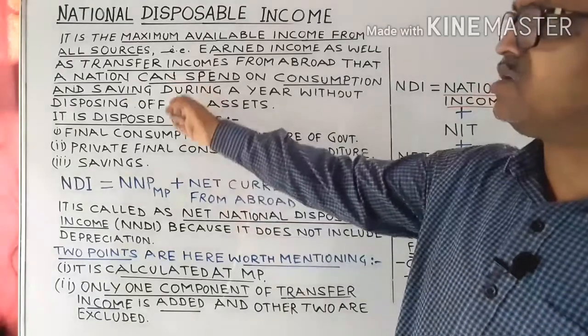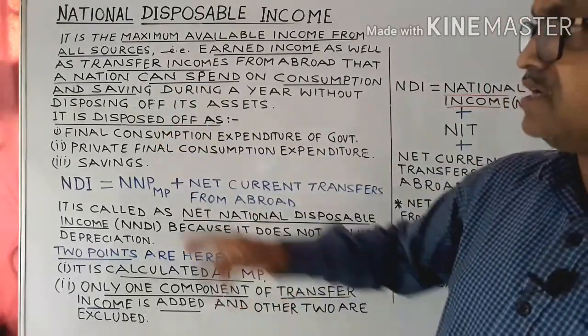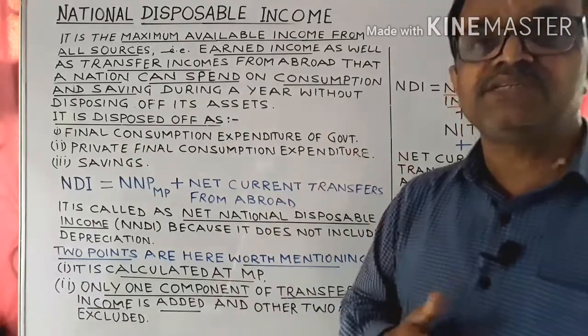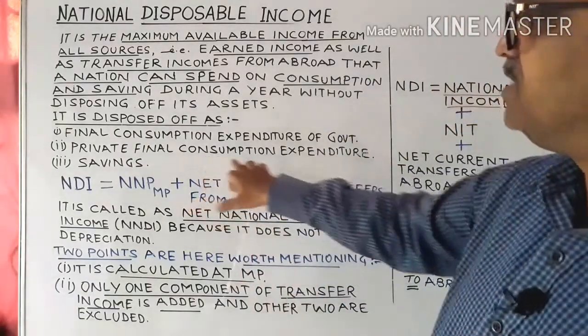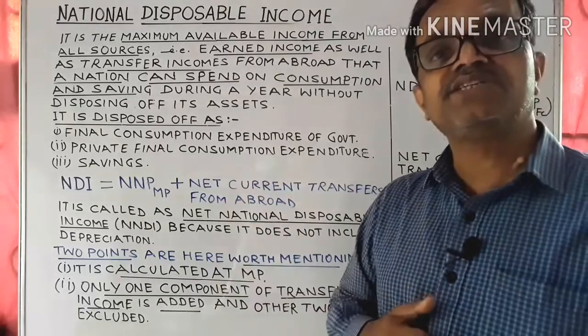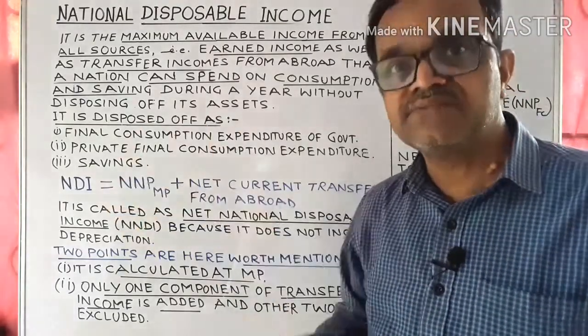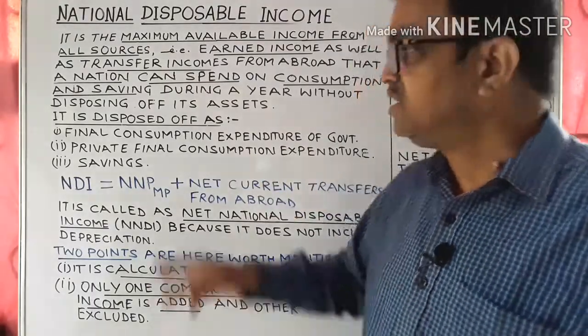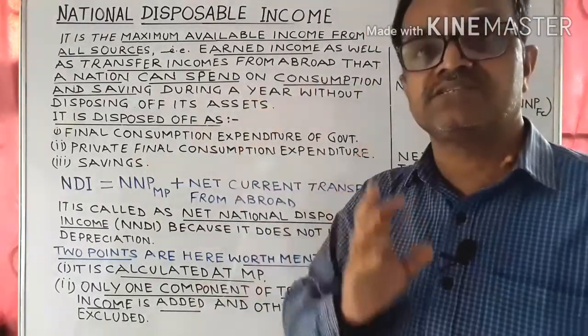It is the sum total of the three. Number one, final consumption expenditure of the government. Number two, the private final consumption expenditure, and the third part is savings. The first two make up the total consumption expenditure and the third one is the savings.